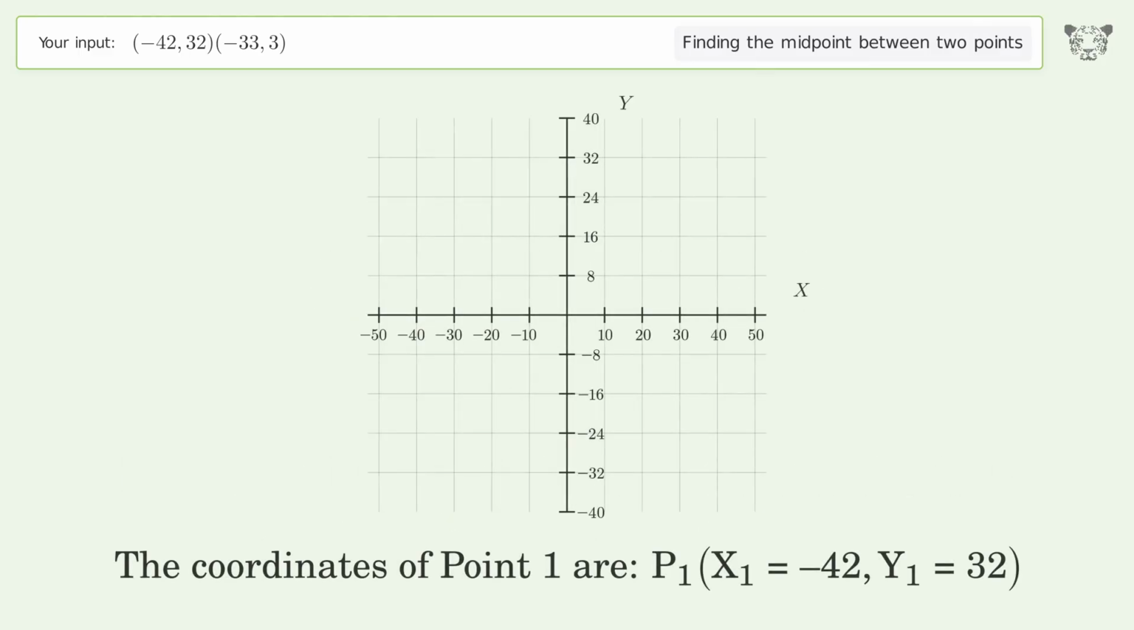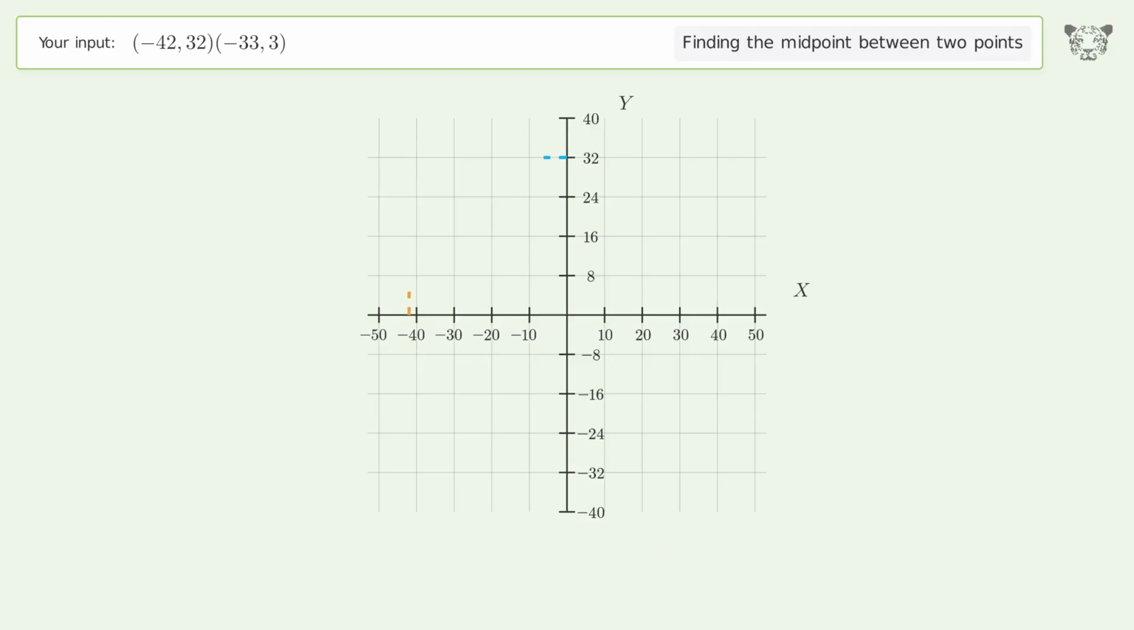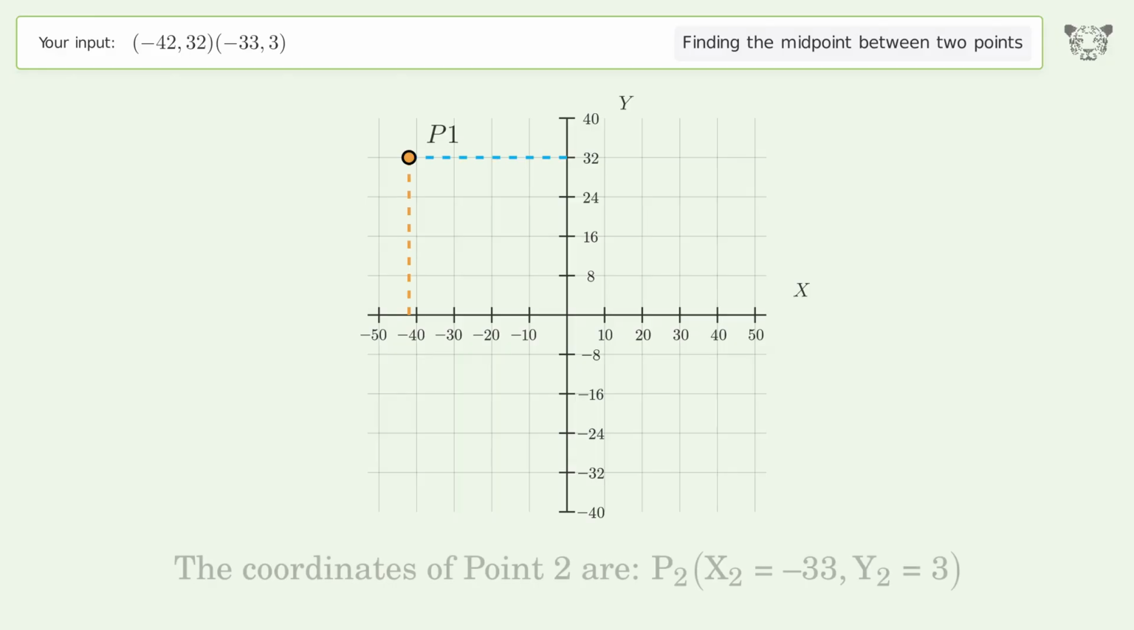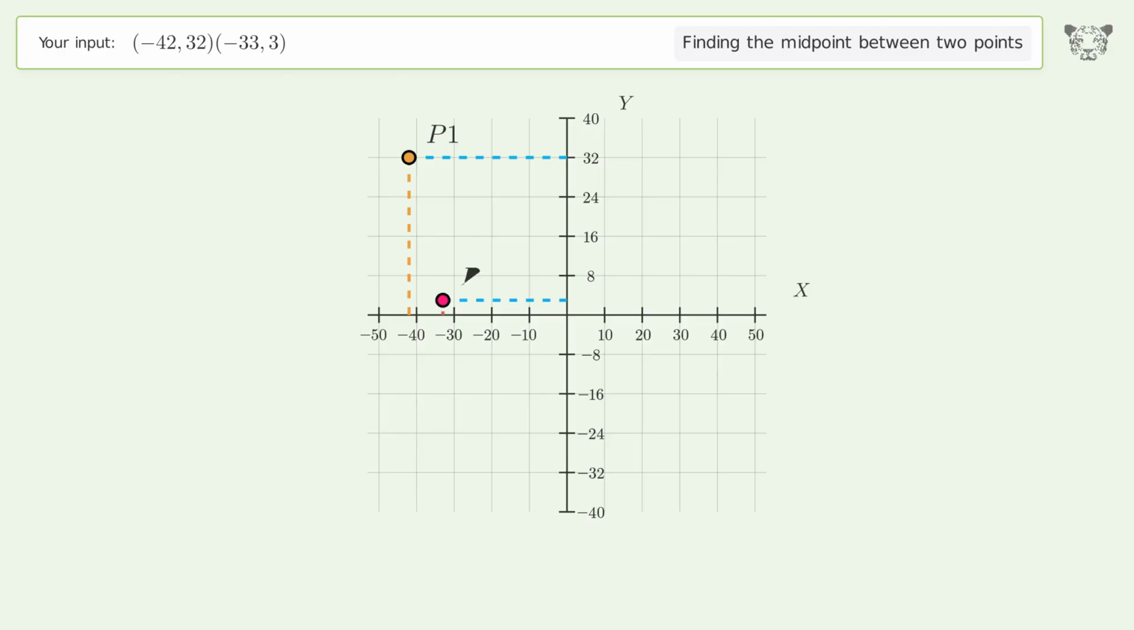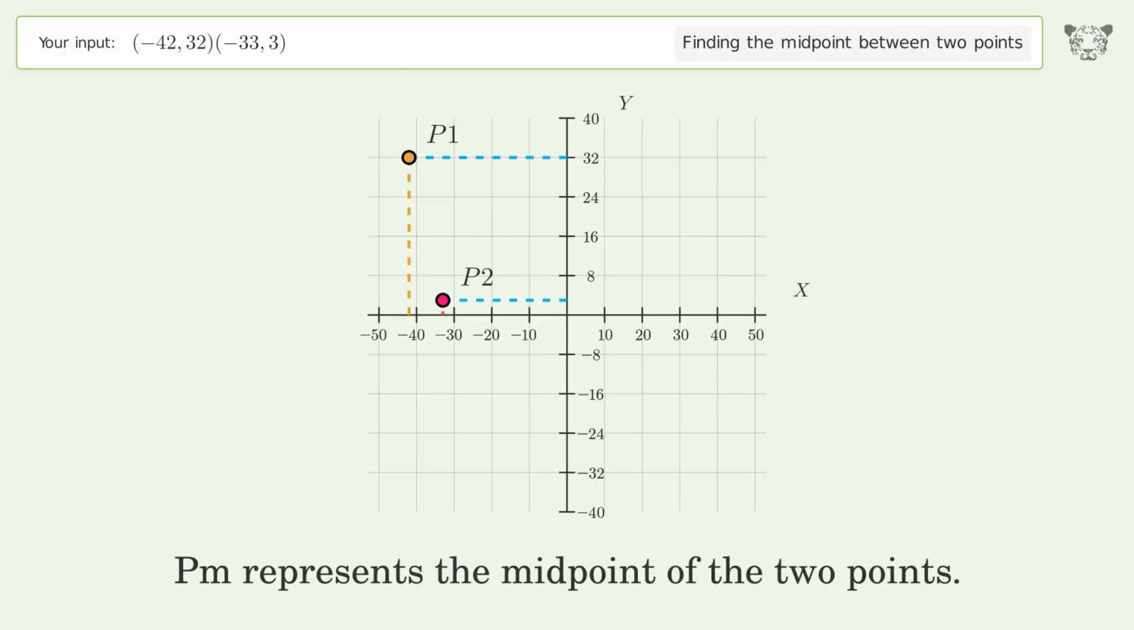The coordinates of point 1 are, x1 equals negative 42, y1 equals 32. The coordinates of point 2 are, x2 equals negative 33, y2 equals 3. PM represents the midpoint of the 2 points.